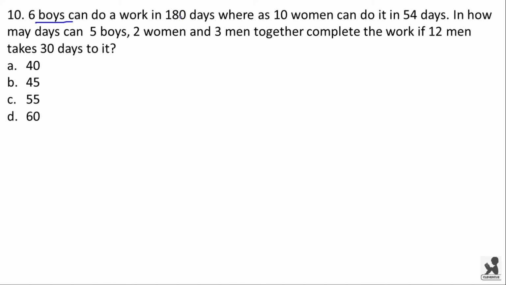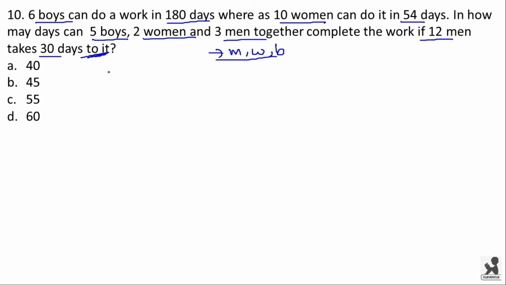6 boys can do a work in 180 days, whereas 10 women can do it in 54 days. In how many days can 5 boys, 2 women and 3 men together complete the work if 12 men take 30 days to do it? Here, if efficiency of one man is M, efficiency of one woman is W, and efficiency of one boy is B. Let us assume this.